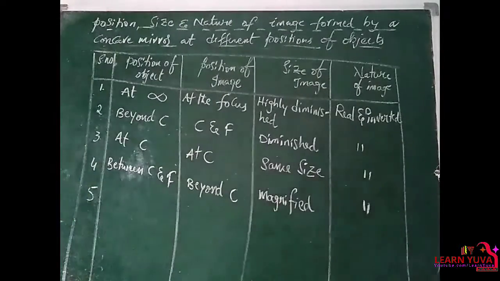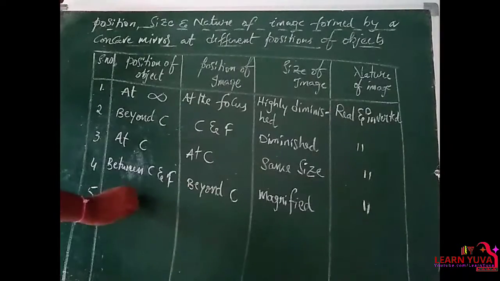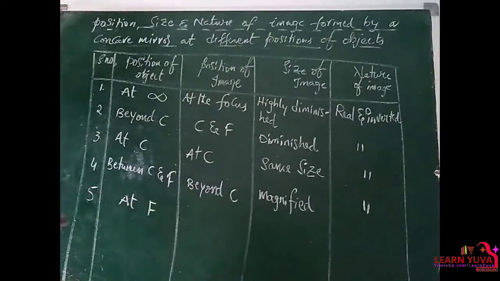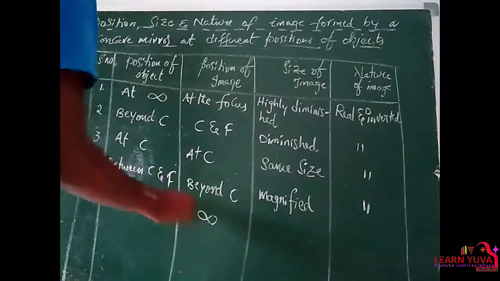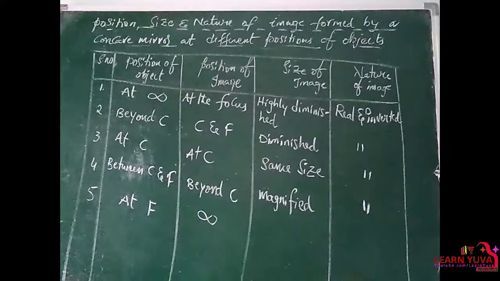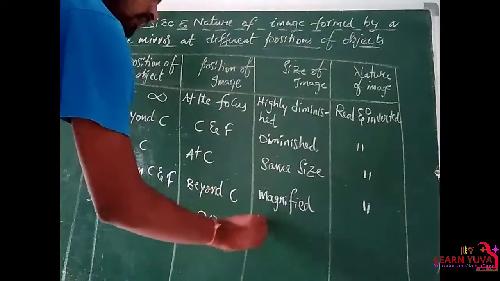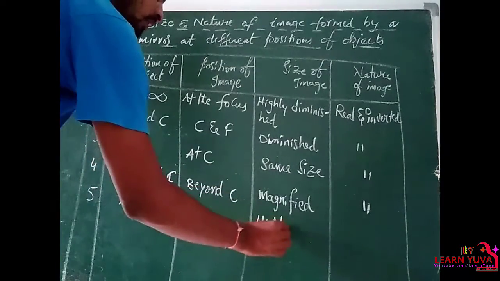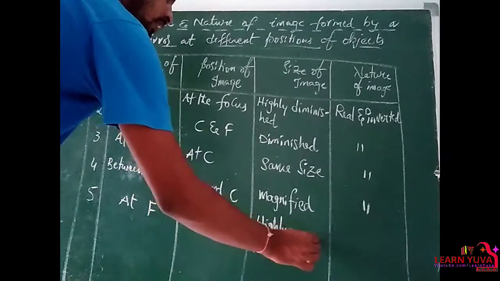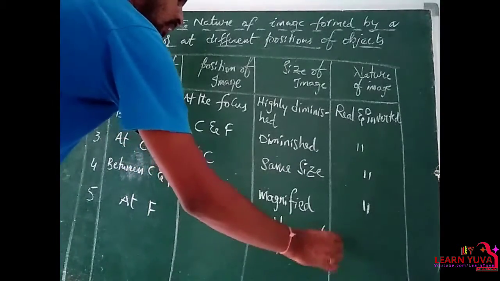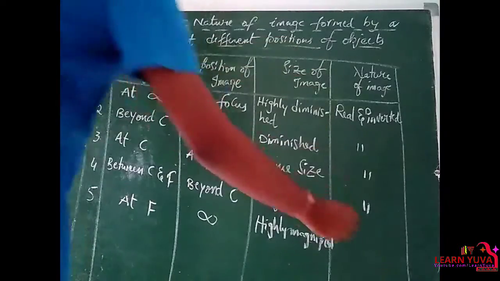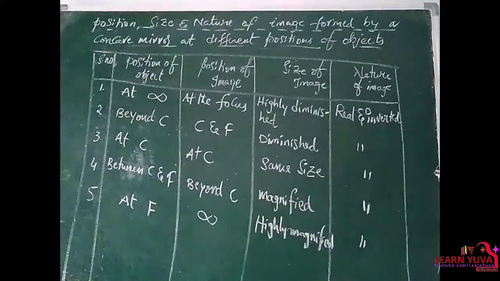Next, if the object is placed at the focus, the position of the image is at infinity. We cannot identify the position of the image. The size of the image is highly magnified, and the nature is also a real and inverted image.